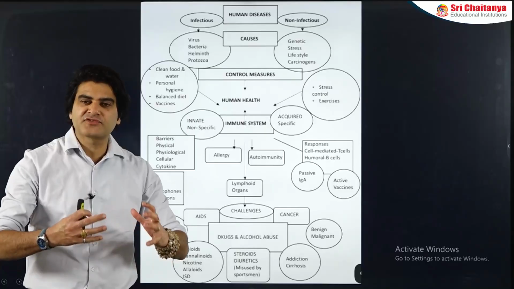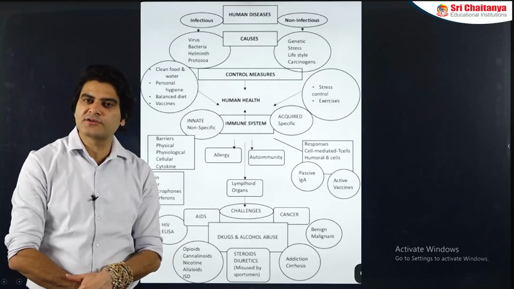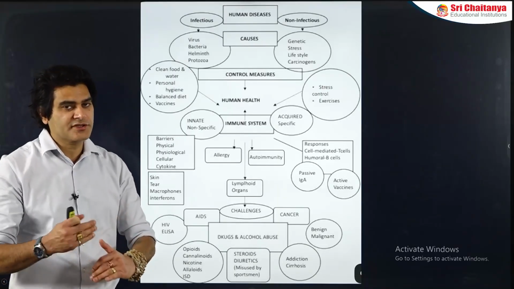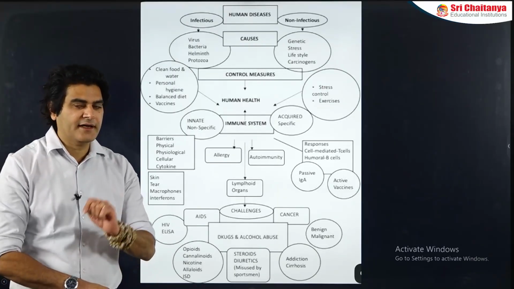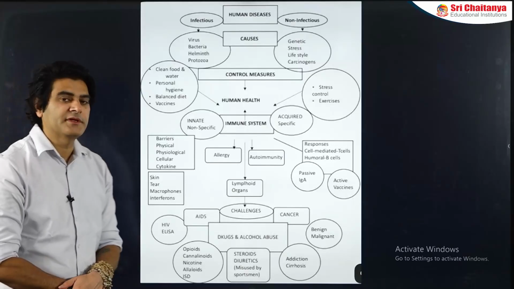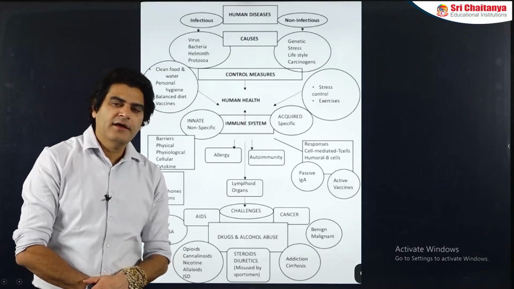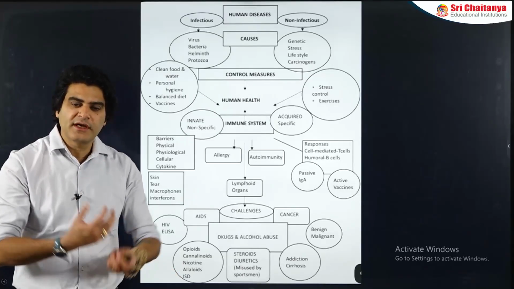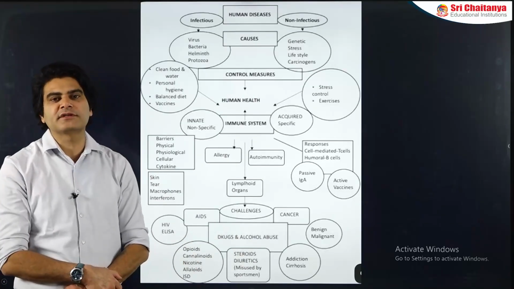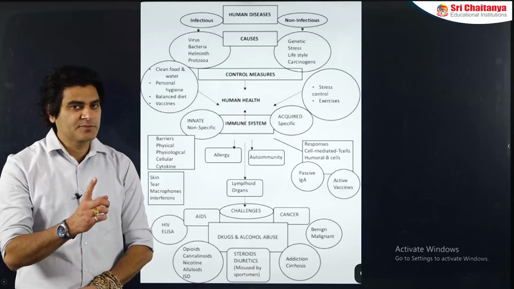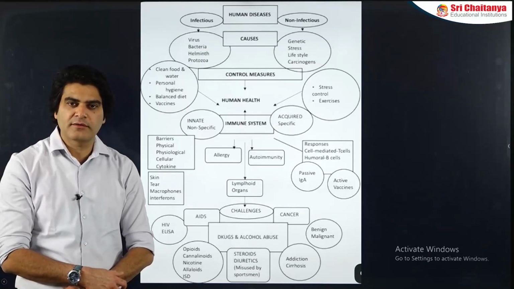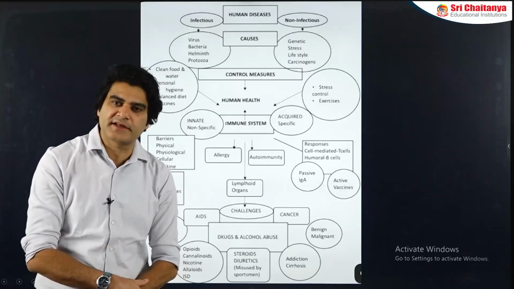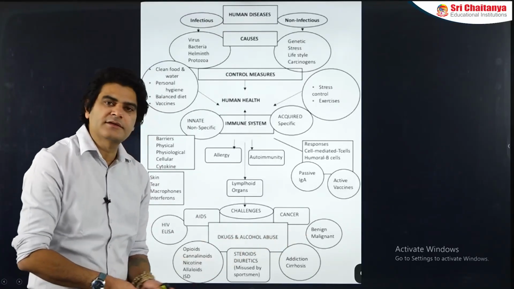If the cells that have started dividing in an uncontrolled fashion remain restricted at their location, that type of tumor or cancer is called a benign tumor. On the other hand, if the tumor cells break off from the site of the benign tumor and start migrating into other places in the body, this property of migration is called metastasis, and such cancers that have started to show metastasis are called malignant tumors.